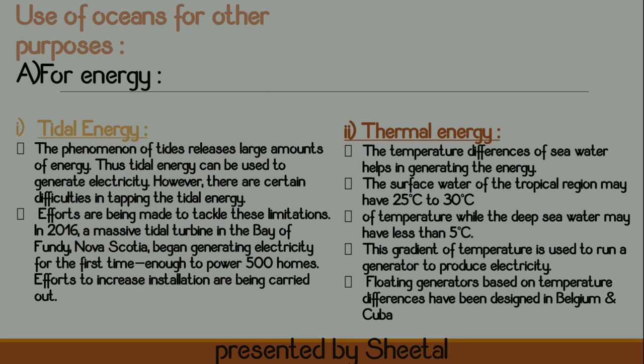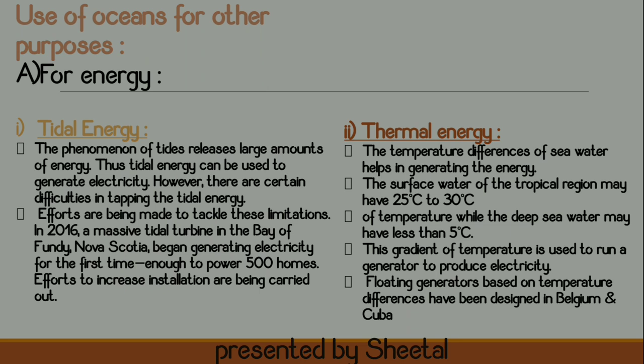So how can you convert this tidal energy into electricity? For that you require mechanization, you require a lot of effort. That is the only limitation in this case, otherwise it is very beneficial. In a place like Nova Scotia, they tried to convert the tidal energy into electricity, and that much electricity was generated which was able to light up the homes of 500 people.